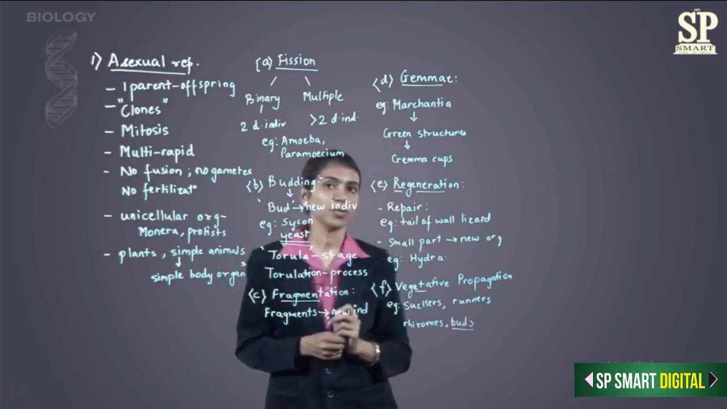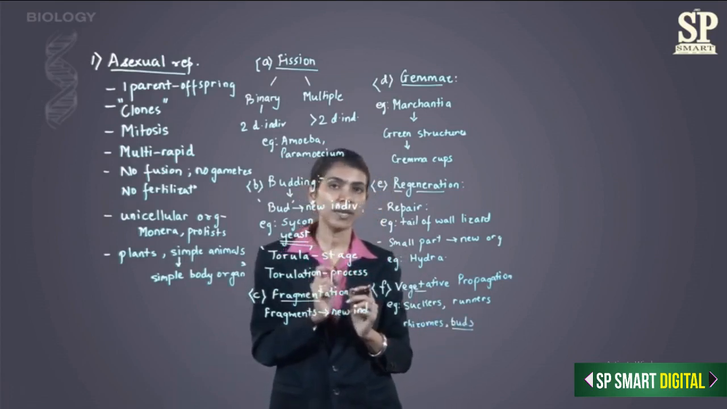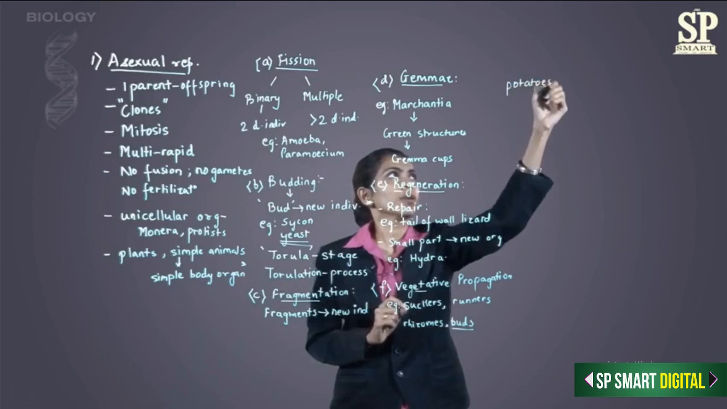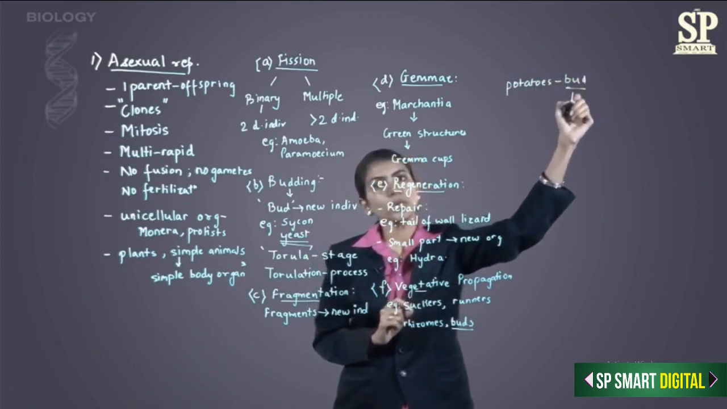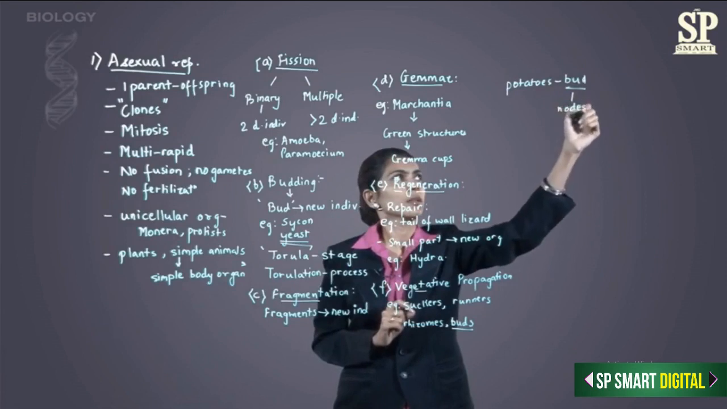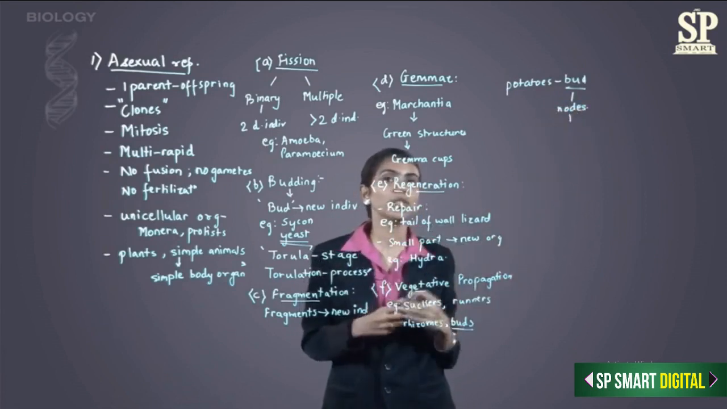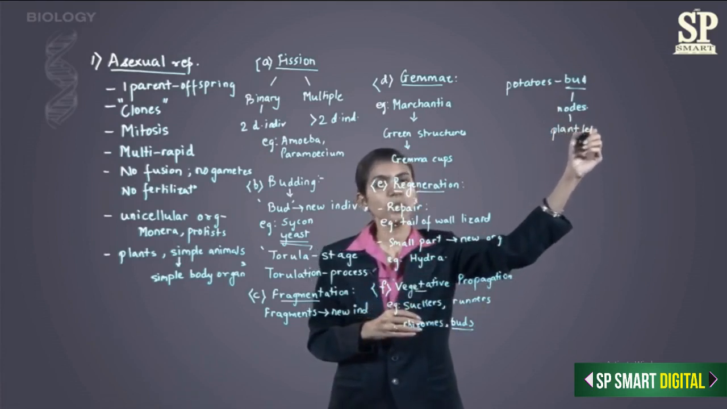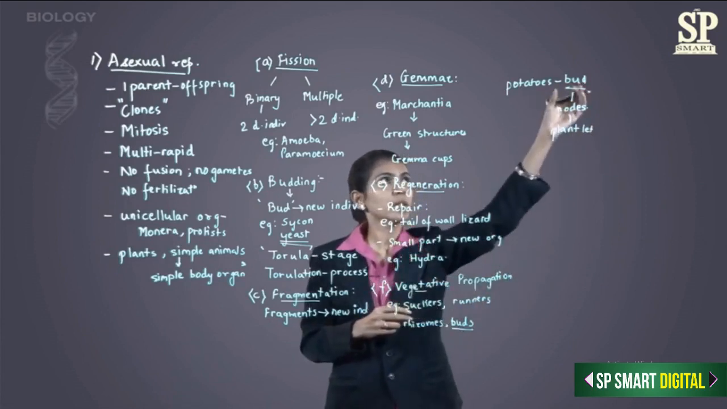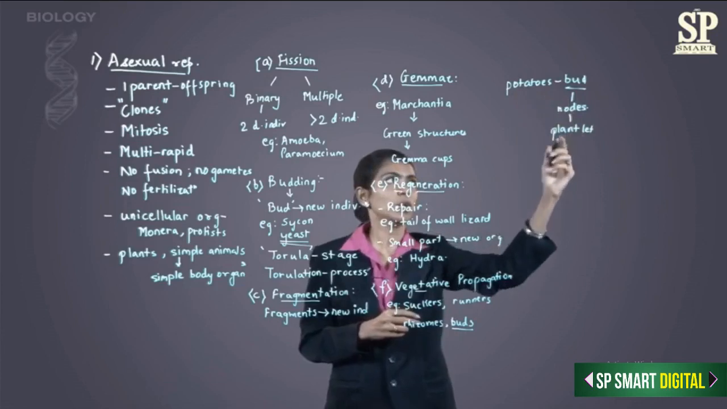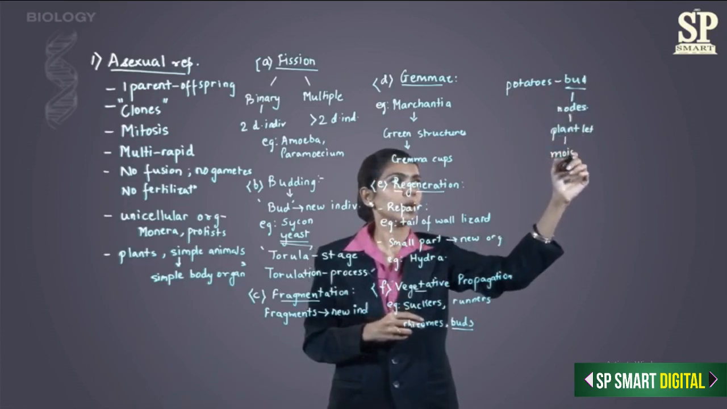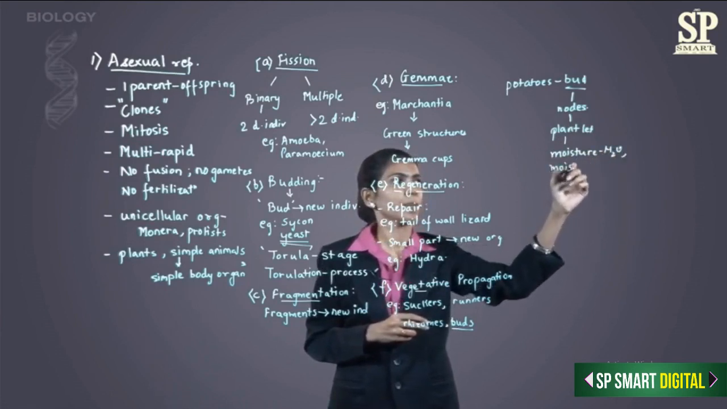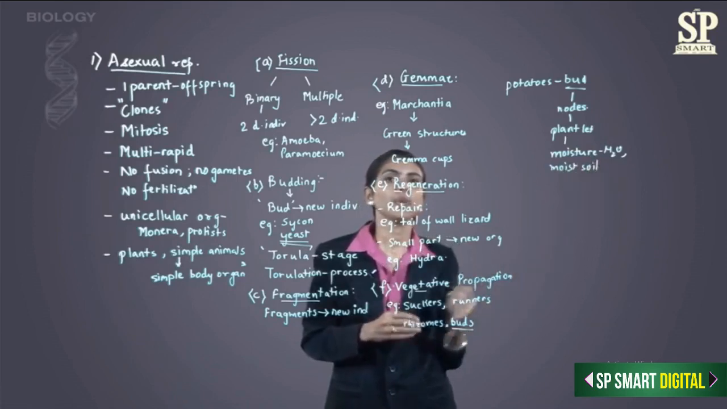Buds are seen in potatoes. If you have noticed, there are those white colored buds on potato. Now these buds are basically nodes. Here these nodes can give rise to an entire new plantlet. It can form a new plantlet when it comes in contact with moisture or water. So the buds that are present on the potato, when it comes in contact with moisture, as in water or moist soil, it will develop into a new plantlet.